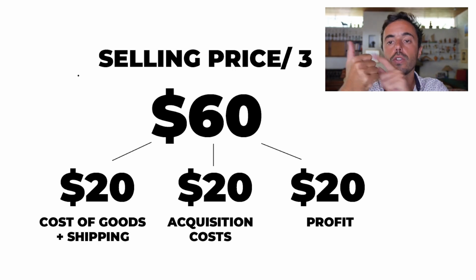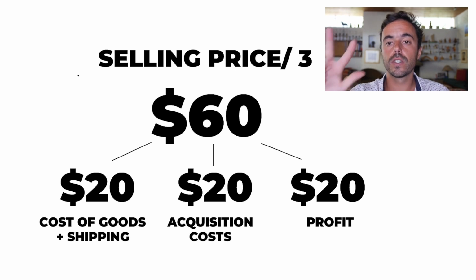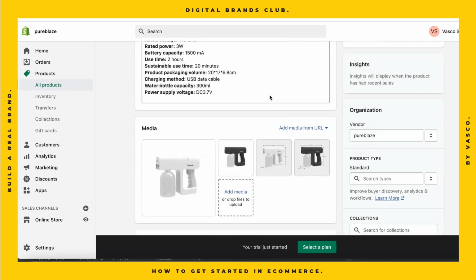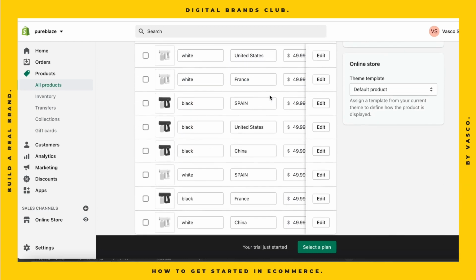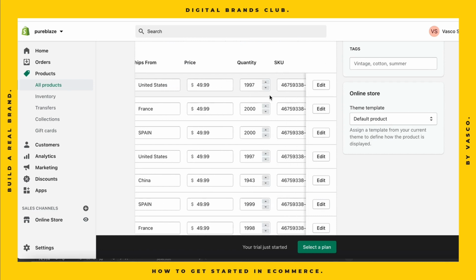Product cost, including shipping. The second part is the cost per acquisition or the cost per purchase, so the amount of money that I'm going to spend acquiring someone that is going to purchase my product, and the profit. It's always around 33% for each part of the price. You can see here that we already have the product and the pricing.